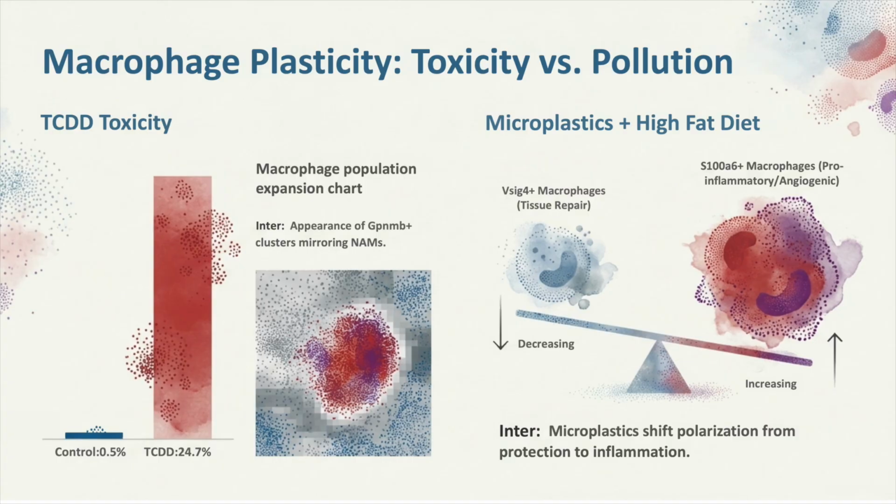Macrophage plasticity, toxicity versus pollution. TCDD toxicity triggers a 24.7% expansion of Gpnmb+ clusters, mirroring NAM patterns. Simultaneously, microplastics shift the polarization balance away from protective Vsig4+ tissue repair macrophages toward pro-inflammatory and angiogenic S100A6+ populations, fundamentally reconfiguring the hepatic immune landscape.